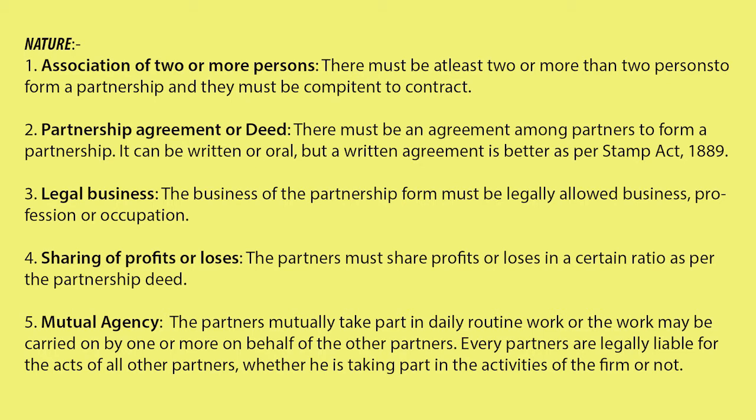Fifth point, mutual agency. This means that every partner in the partnership form of business is an agent to each other, which means that in the absence of one partner, the other partner has the freedom to take decisions. So it is an understanding between the partners. The partners mutually take part in daily routine work, or the work may be carried on by one or more on behalf of other persons. Every partner is legally liable for the acts of all other partners, whether he is taking part in the activities of the firm or not. Means all will be legally bound by each other's decisions.